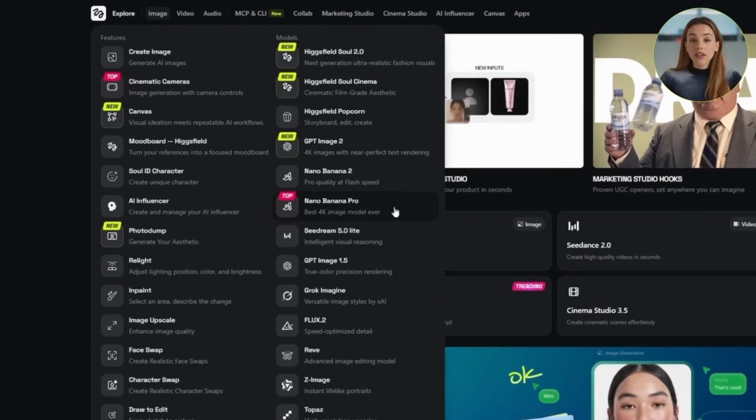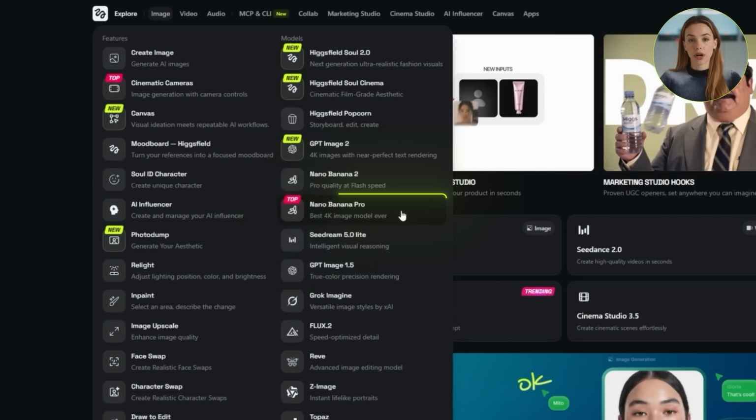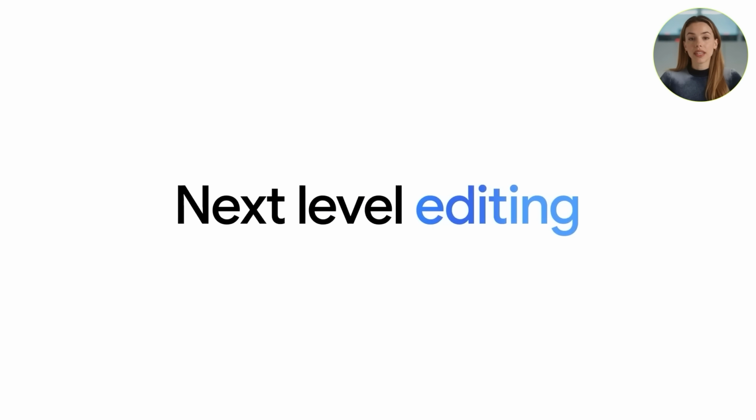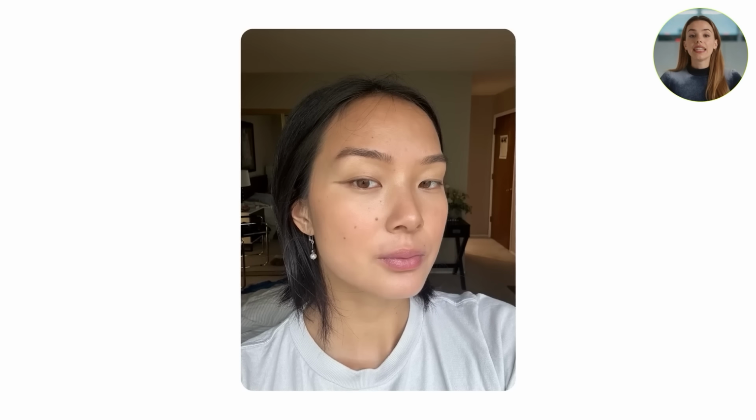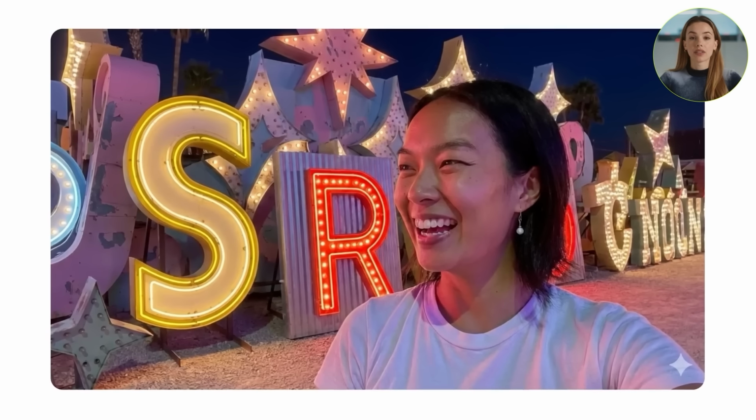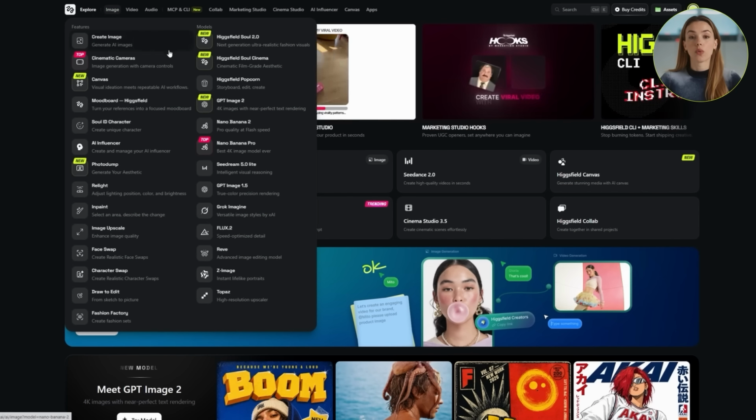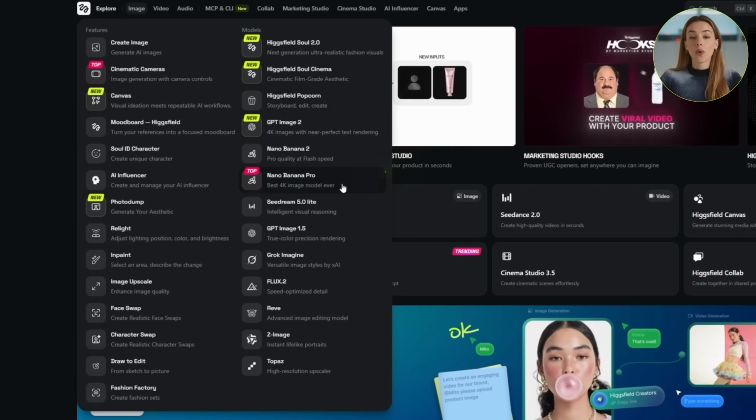We'll be generating our character inside Higgsfield using Nano Banana Pro. Nano Banana Pro is the most capable image model on the platform right now, and it handles stylized character work better than anything else available. Now, Higgsfield does have an AI influencer studio that lets us pick from pre-made avatar templates, and if we're just getting started, that's a perfectly good option. But for the level of control we need, Nano Banana Pro is what I always come back to.